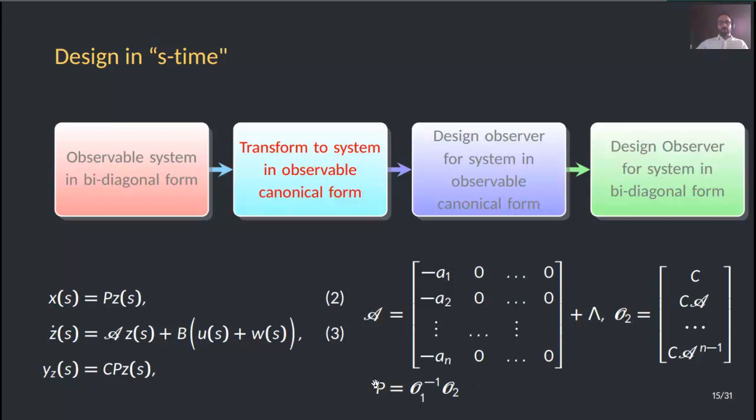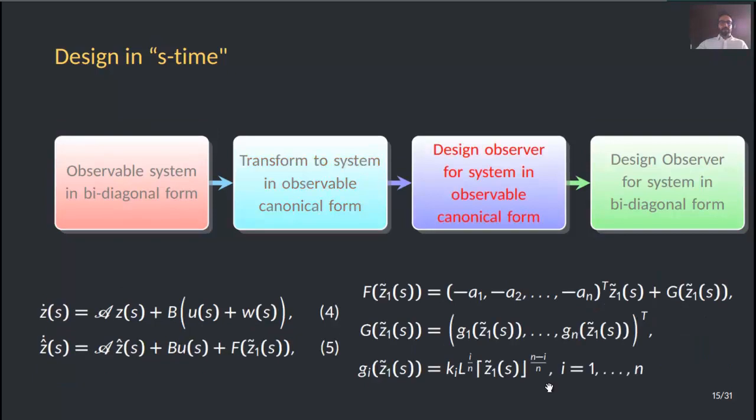Now we can compute the transformation matrix P. The third step consists of designing an observer for the system in observable canonical form 4, and the resulting observer is given in 5 with F, capital G and its components lowercase g sub i given here.